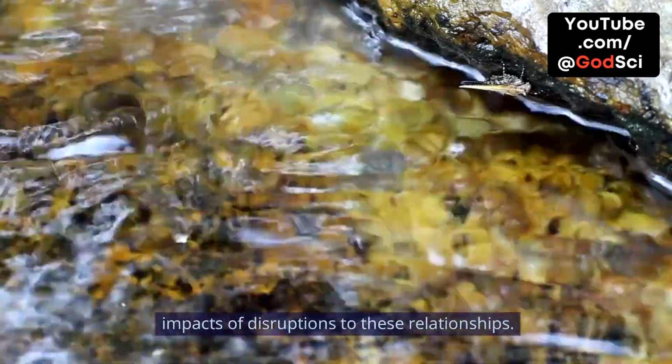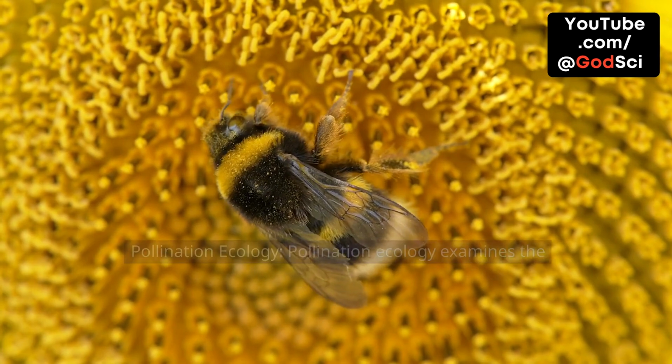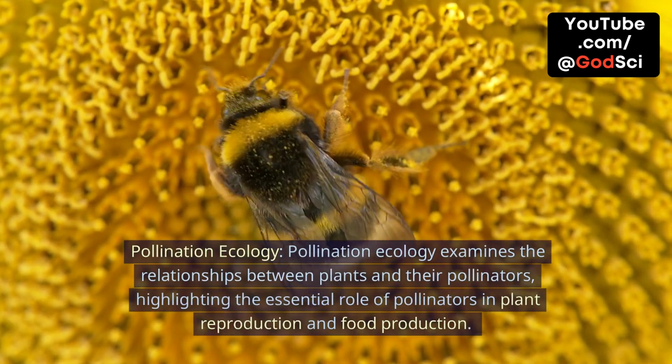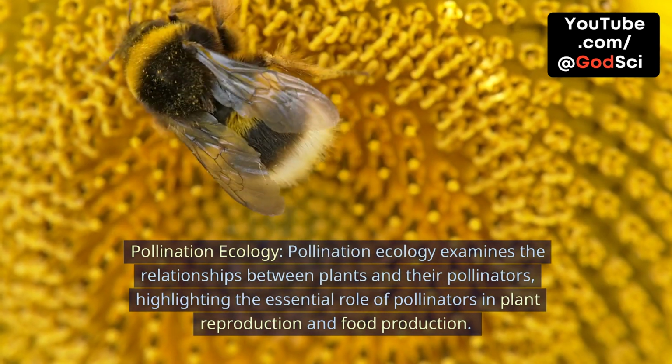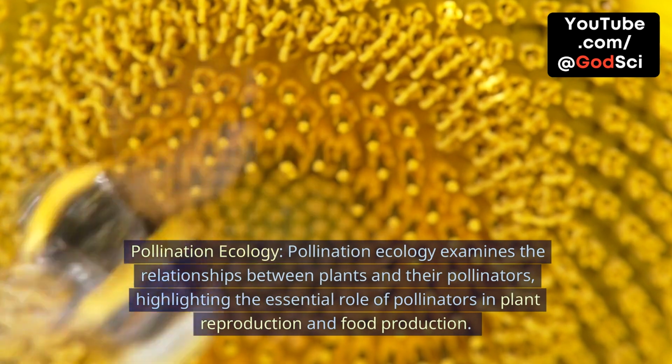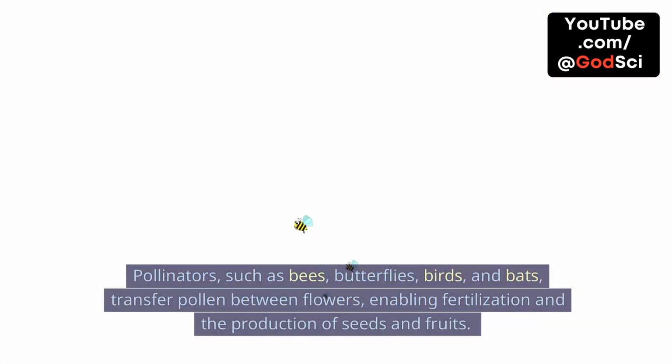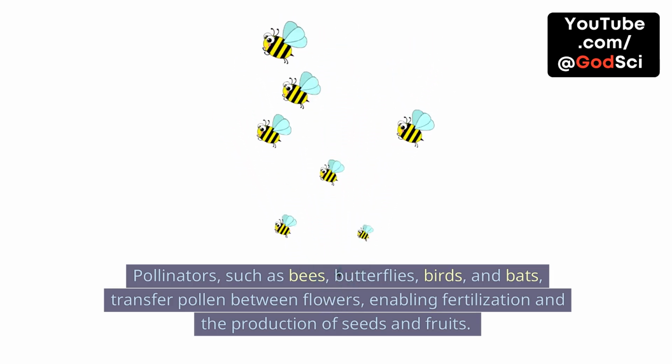Pollination ecology. Pollination ecology examines the relationships between plants and their pollinators, highlighting the essential role of pollinators in plant reproduction and food production. Pollinators, such as bees, butterflies, birds, and bats, transfer pollen between flowers, enabling fertilization and the production of seeds and fruits.